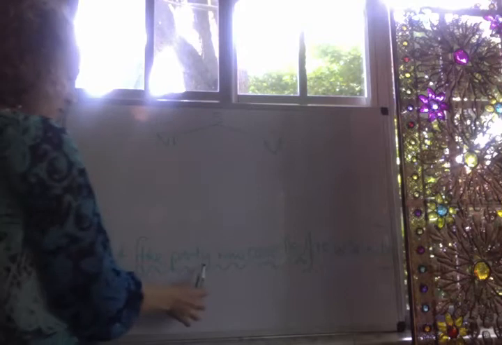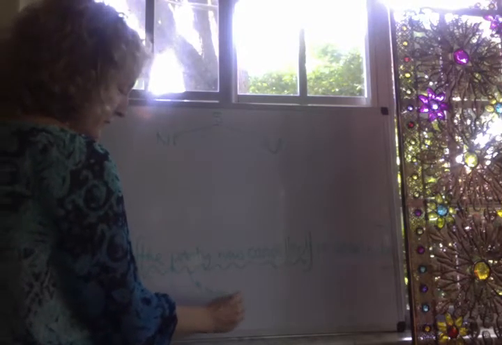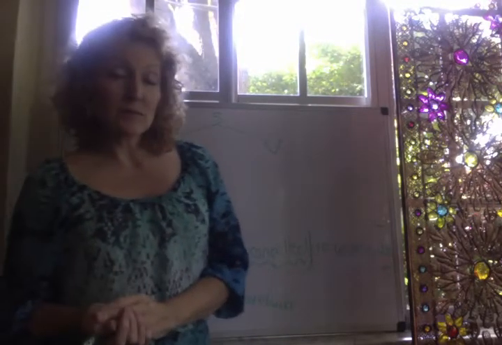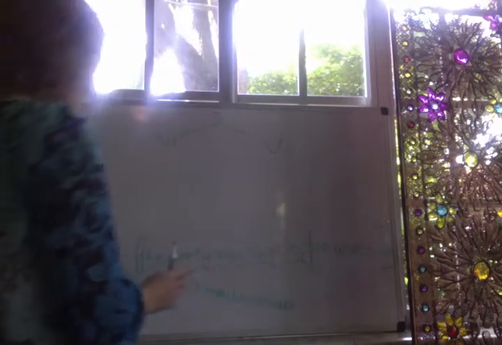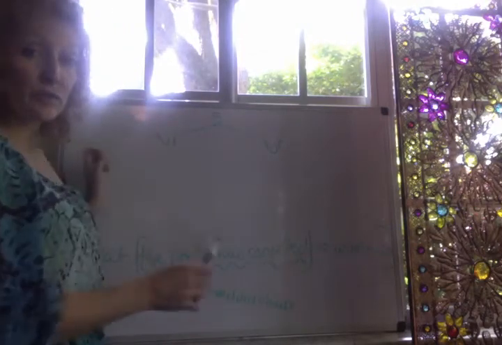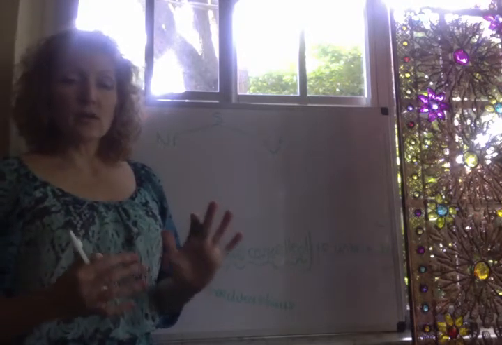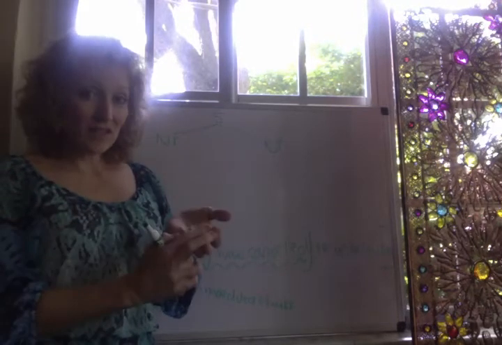So the party was canceled must be analyzed as an embedded clause. It's a clause because it's comprised of a subject and predicate, and it's an embedded clause because it occurs within another clause. So we're going to first look at the structure for the embedded clause, and that's always what you want to do when dealing with embedded clauses of any type, whether you have a verb, an adjective, a sentential subject.